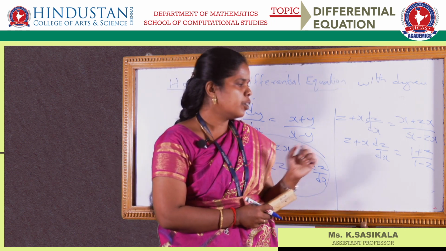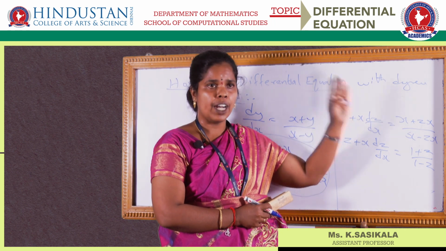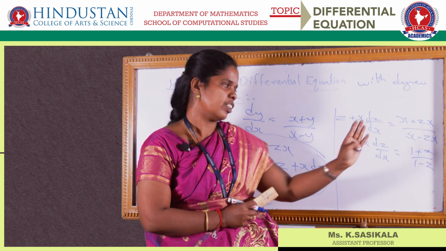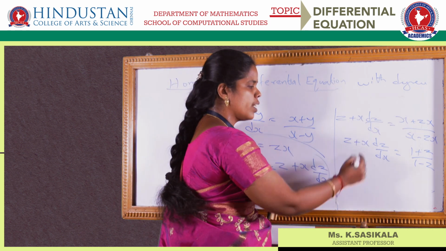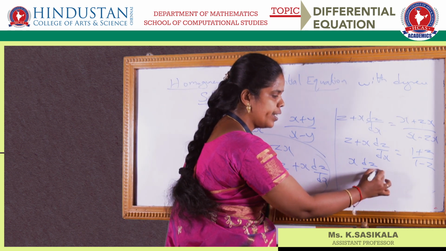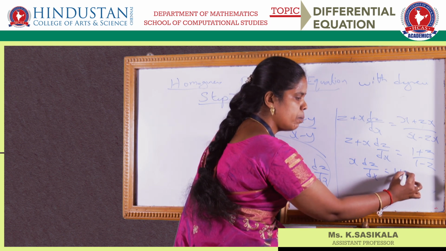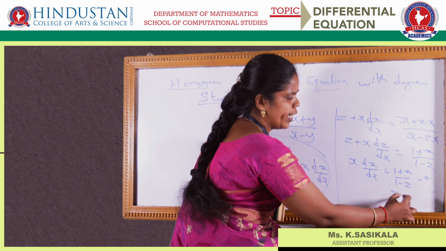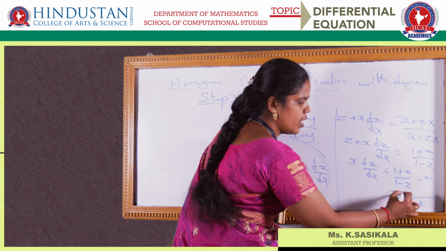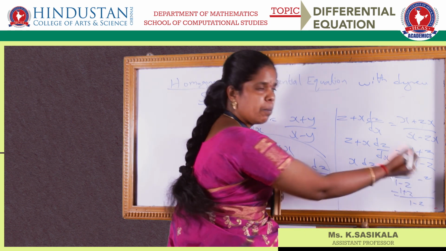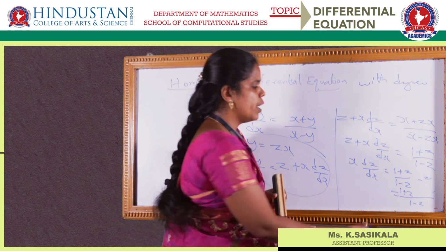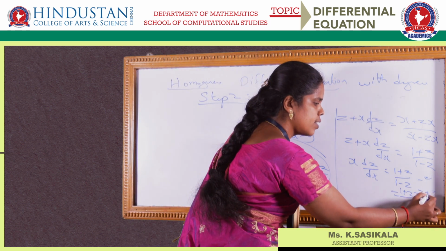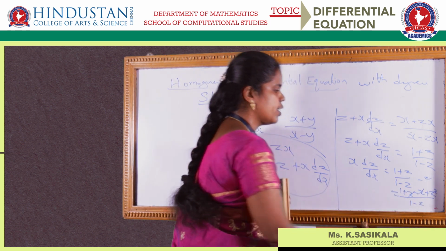Next step, as I have already said, you have to separate the z term and the x term. So this z goes that side, so x dz by dx is equal to 1 plus z by 1 minus z, minus z. Take the LCM, 1 minus z, so 1 plus z minus z is being multiplied, so we will be having minus z plus z square. So these two get cancelled.